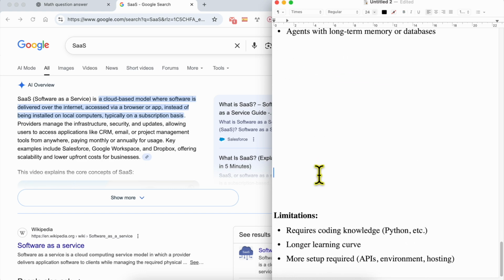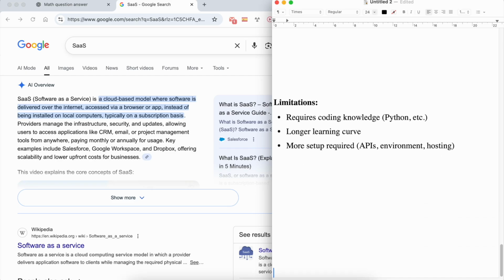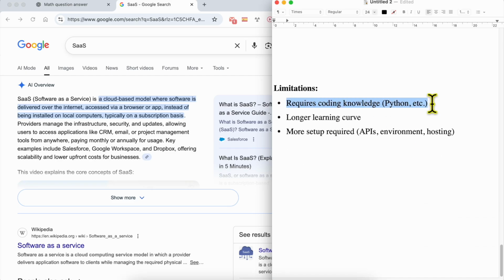The limitations of a code-based AI agent are that it requires coding knowledge like Python, and it needs a longer learning curve. Even a no-code AI agent requires a learning curve, but the code-based AI agent has a longer one. The last limitation is that more setup is required, like APIs, environment, and hosting. And I think on the APIs, they are the same thing. Both use APIs.